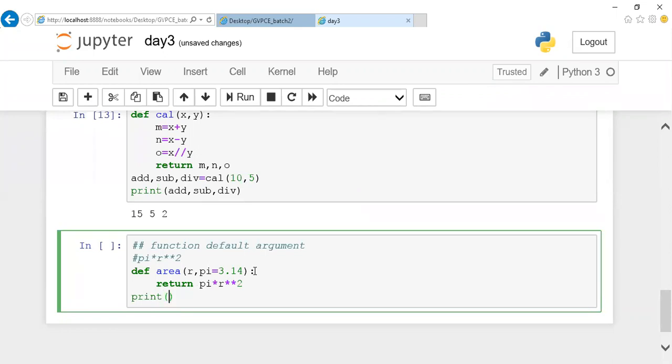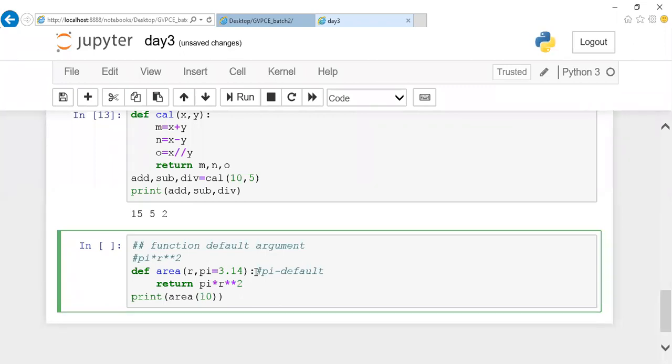I guess you people can understand now. So if I call area with the value 10, okay, I didn't pass pi. Listen carefully. This particular pi is a default argument. It is not necessary to pass a default argument. The reason is even if you don't pass it, it will never throw you an error. Previously, as you asked, those many parameters are there, and those many parameters have to be passed during your function call.